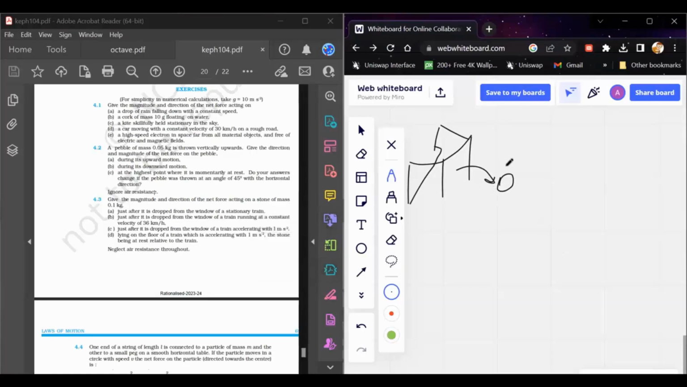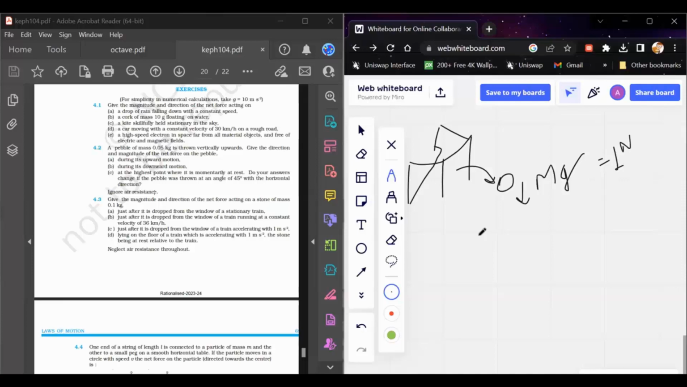Since the object is out of the train now, it has no relation with the train, with what the train is doing. The stone will perform its own motion, so the only force acting in a downward direction is the mg force. So this will act on the body. The second part says that just after it is dropped from the window of the train running at a constant velocity of 36 kilometers per hour, again the force will be equal to mg. So with mass being 0.1 kg, and if you take gravity equal to 10 meters per second square, this will be equal to 1 Newton.